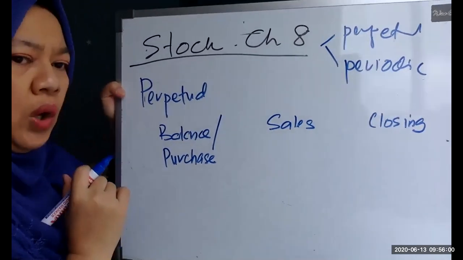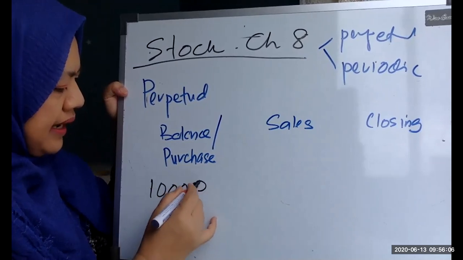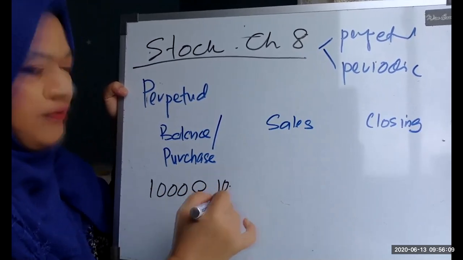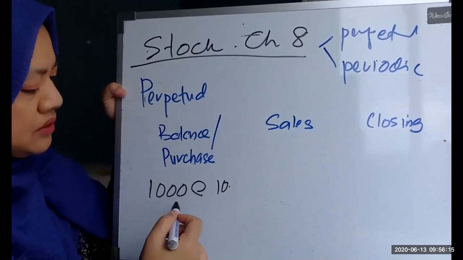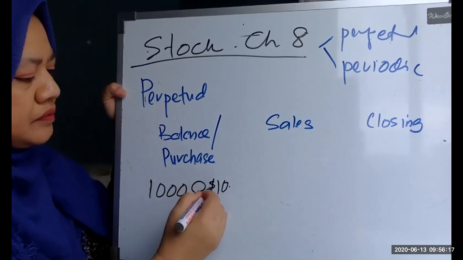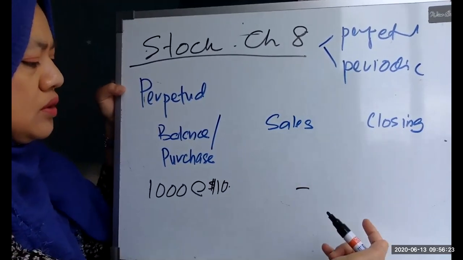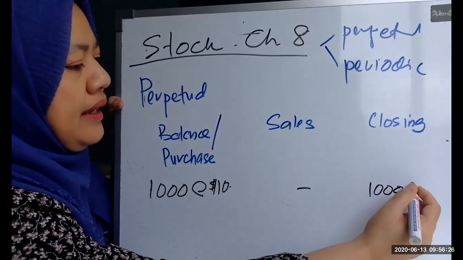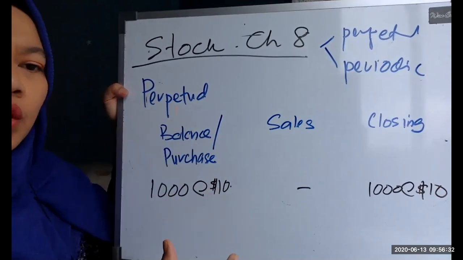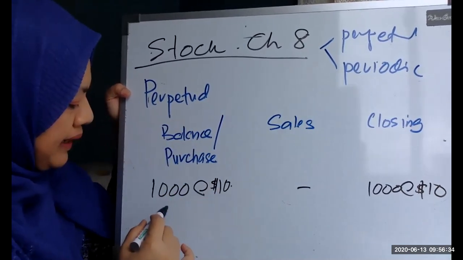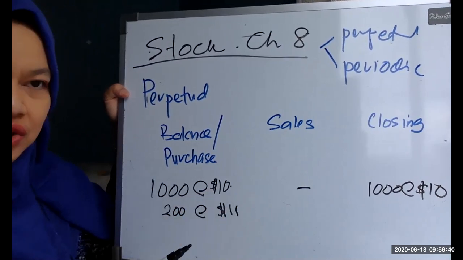So normally the stock will always be in a quantity. For example, 1,000 units at 10 ringgit each. So you have at the beginning 1,000 units at 10 ringgit each. There's no sales for that day, so the closing will also be 1,000 at 10 ringgit each. Then the following day, maybe you purchase another 200, and now the cost is 11 ringgit each.